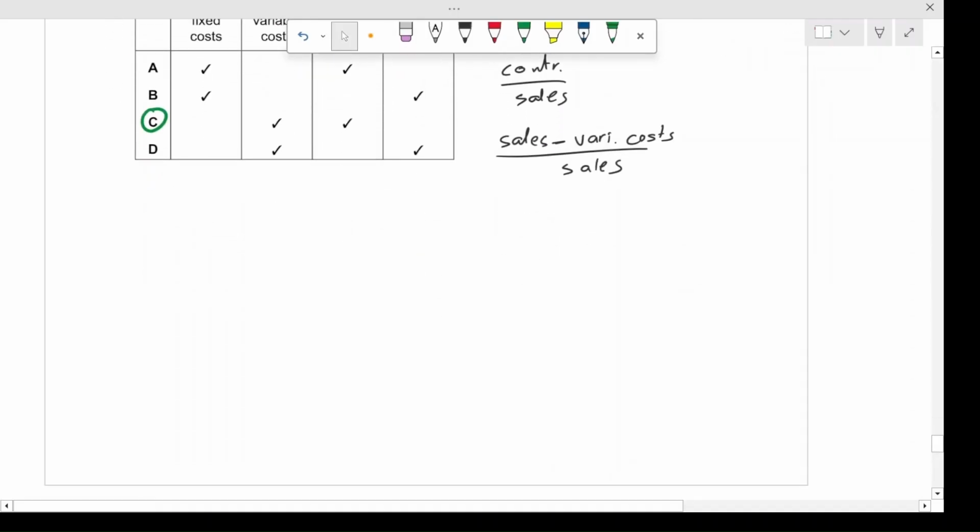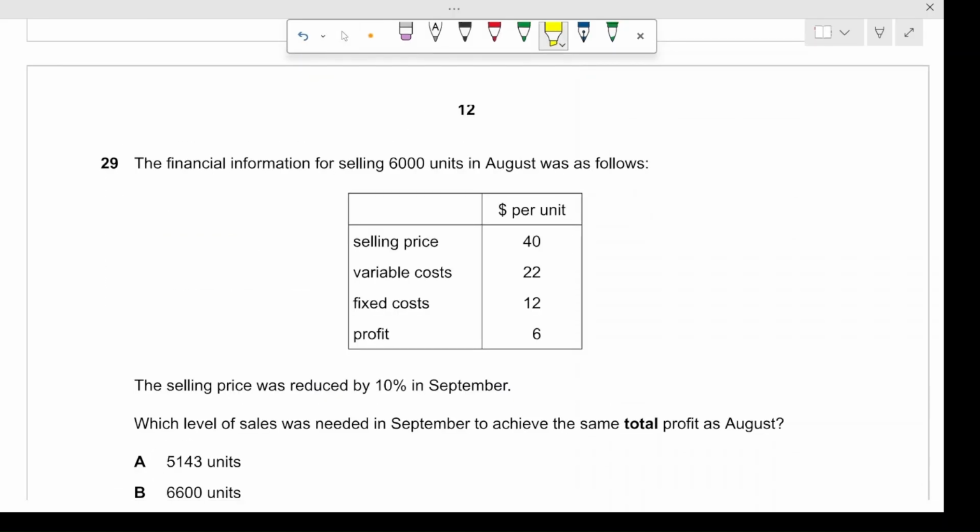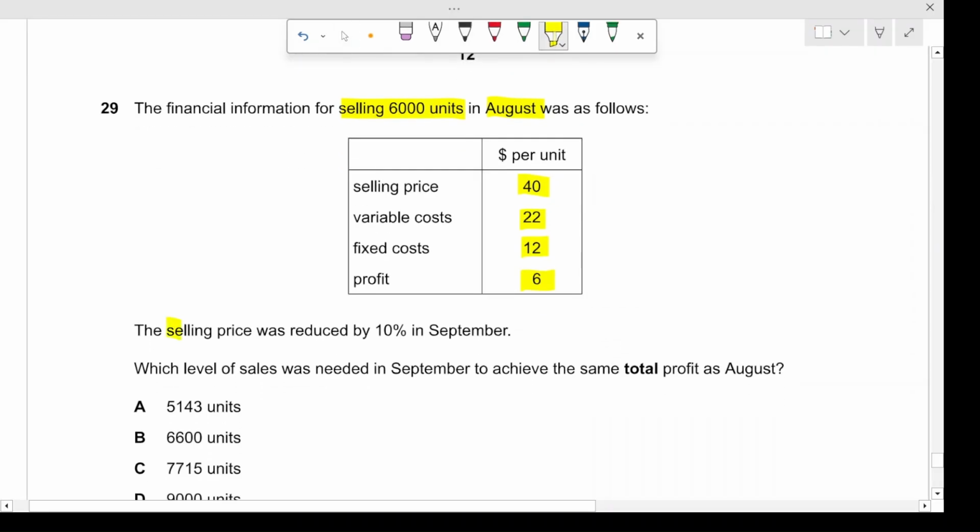And now moving on to question number 29. The question asks: the financial information for selling 6,000 units in August was as follows. We have the selling price of $40, variable cost of $22, fixed cost of $12 per unit, and profit of $6 per unit. The selling price was reduced by 10% in September. Which level of sales was needed in September to achieve the same total profit as August? Level of sales means the volume of units that we need to sell to get the same profit that we did in August.